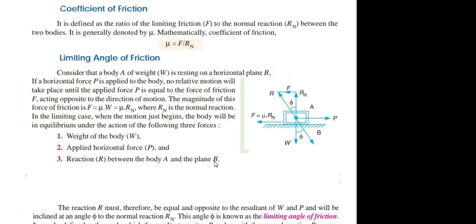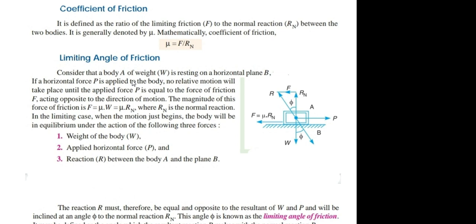Next, what is the coefficient of friction? It is defined as the ratio of limiting friction F to the normal reaction Rn, and it is generally denoted by mu. So mathematically it is written as coefficient of friction mu is equal to F divided by Rn. Then next is the limiting angle of friction.